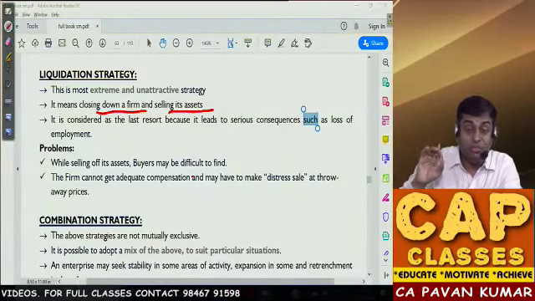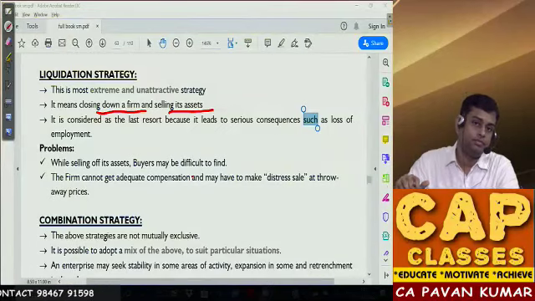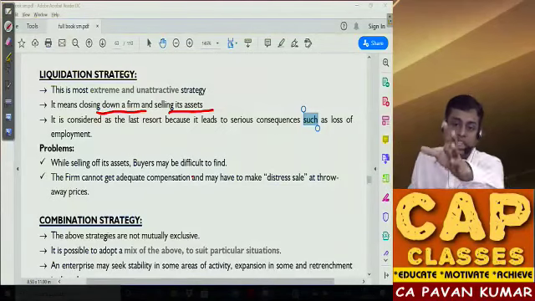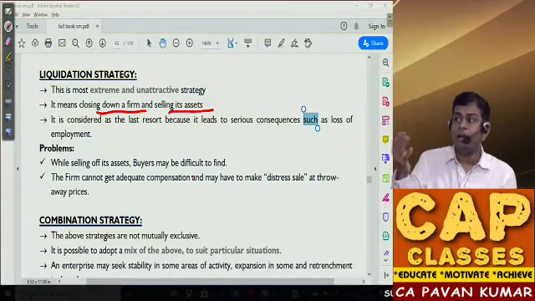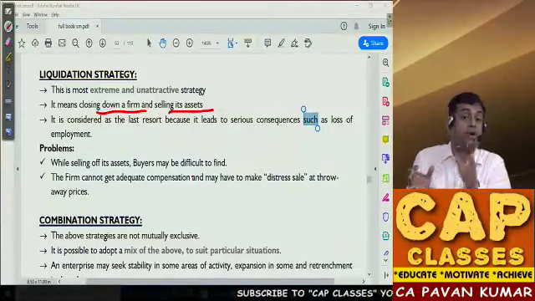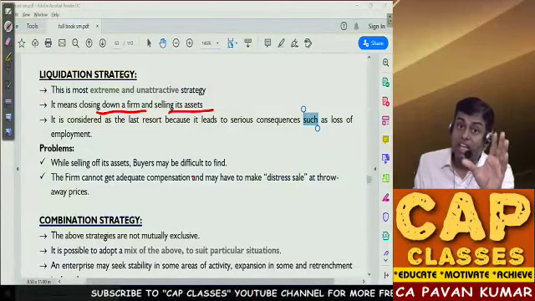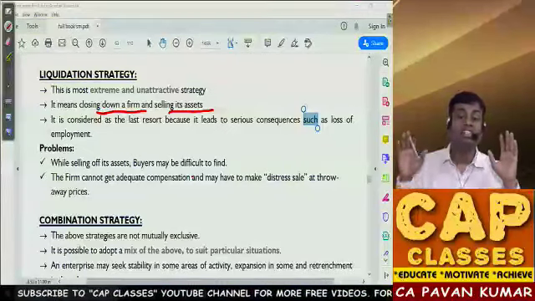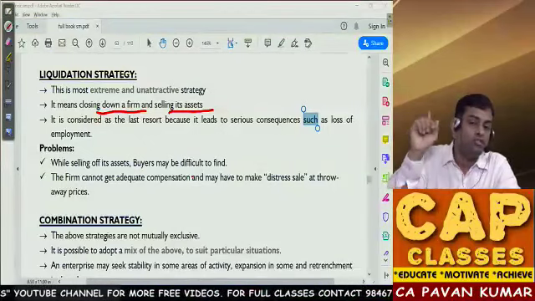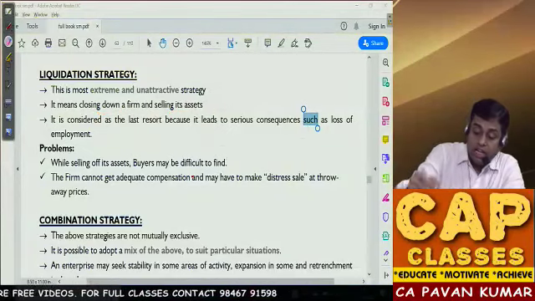Do you know what is the difference between disinvestment and liquidation? When you are doing disinvestment, at least you will get some goodwill. In liquidation, you are selling your assets piecemeal. So when you sell this bench, when you sell this machine separately, you will not get a fair price. But when you sell it as a division, there is a possibility that you will get goodwill. So when you disinvest, you might get fair pricing. But when you sell assets in liquidation, people purchase them at throwaway prices and you cannot get the fair value of the business. That is the problem. And employees lose their employment opportunities.